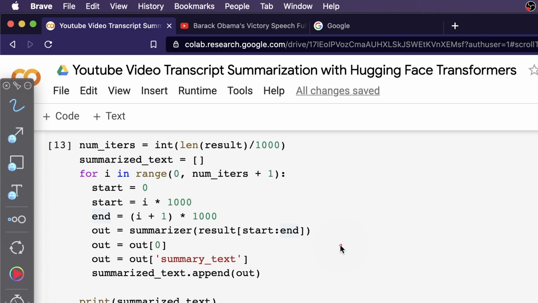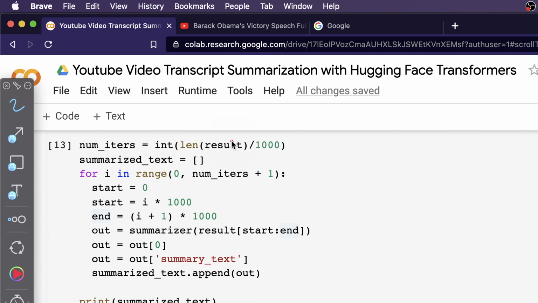After you summarize it, you can see what is there. That output is taken. There is a field, summary text, and that is taken and then appended to the empty list that we initiated at the start. So every time we append that, and ultimately we have the summarized text.